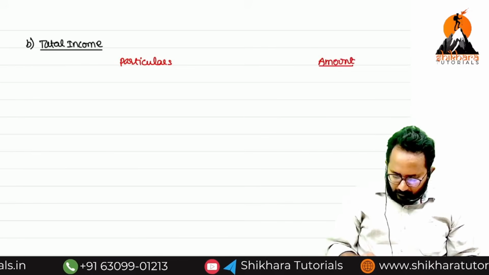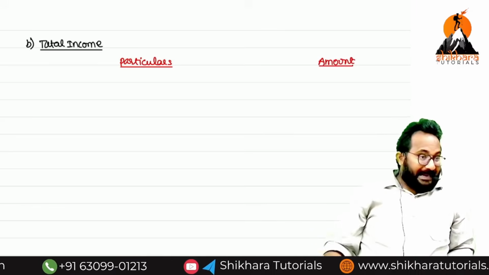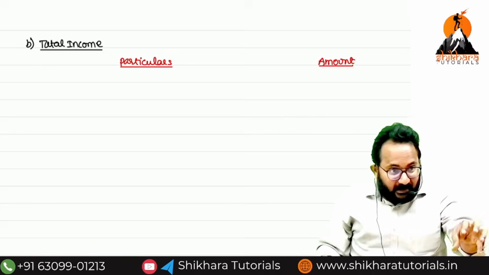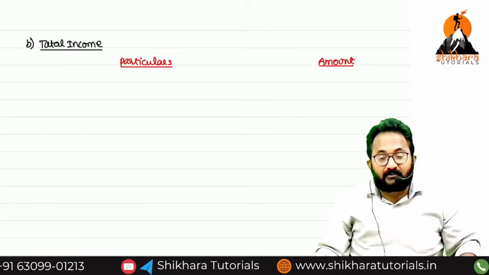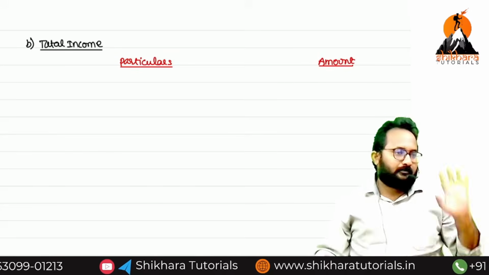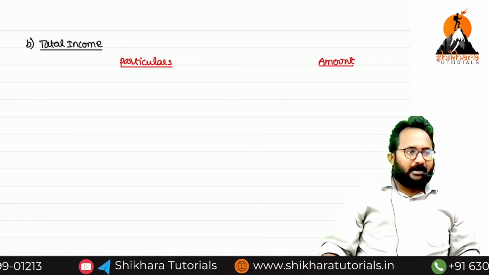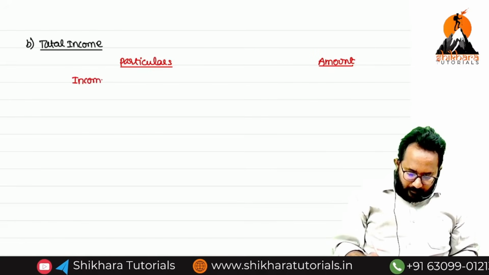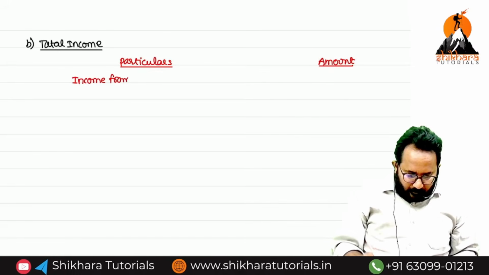Total income computation. Sir, maybe I have 101 incomes, but all the 101 incomes, into how many heads do we have to classify? 5 heads only. The first one is income from salary.